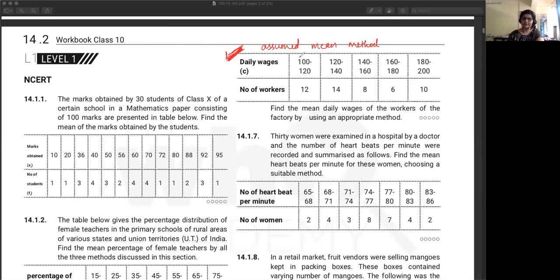You're given your frequency distribution, 100 to 120, 120 to 140, 140 to 160, 160 to 180, and 180 to 200. And you're given the number of workers who are earning this much amount of daily wages. ठीक है, फटाफट कर लो, and then we'll move on to median and then mode.